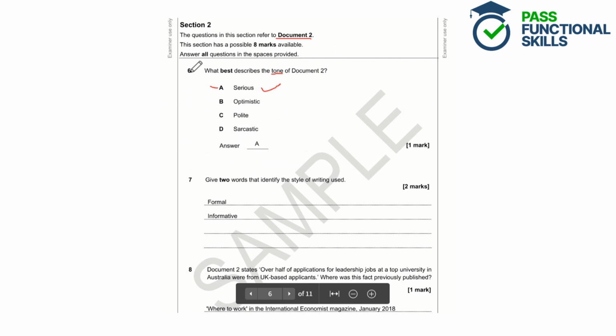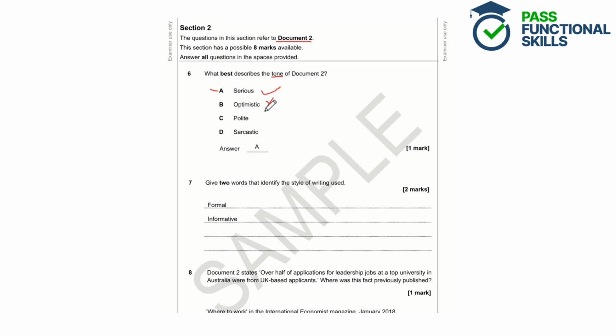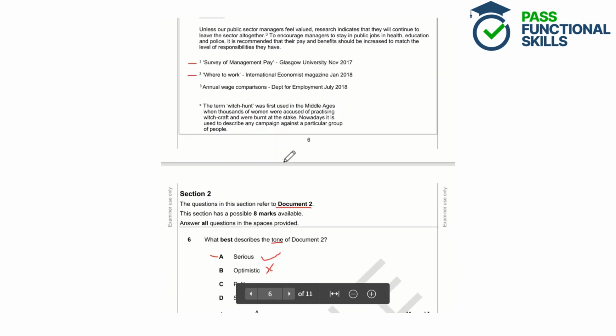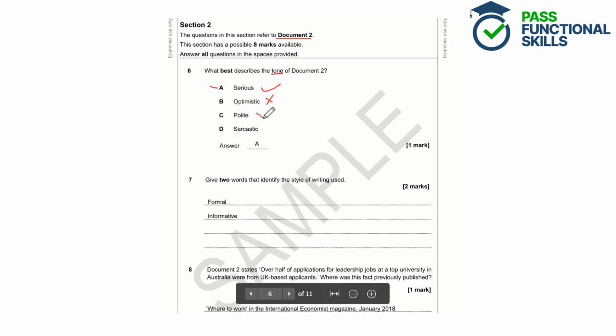So definitely not really optimistic. Polite, well, it's not particularly polite. We've got phrases such as witch hunt, which is quite forceful, and the writer wants to make it clear that this is a serious topic. They're getting their point across, but they're not particularly doing it in a very polite way, so it doesn't seem to be that one.